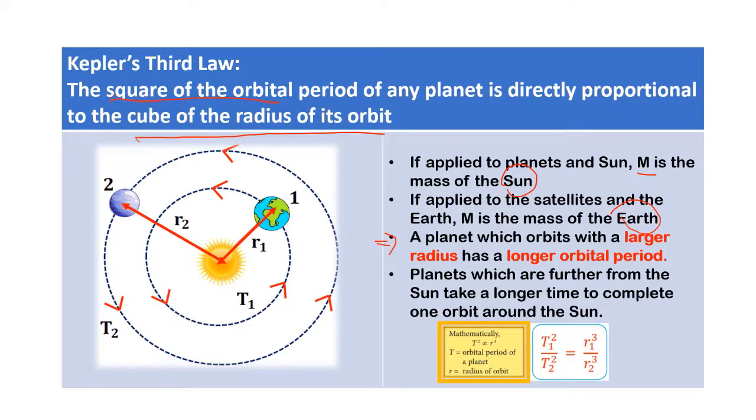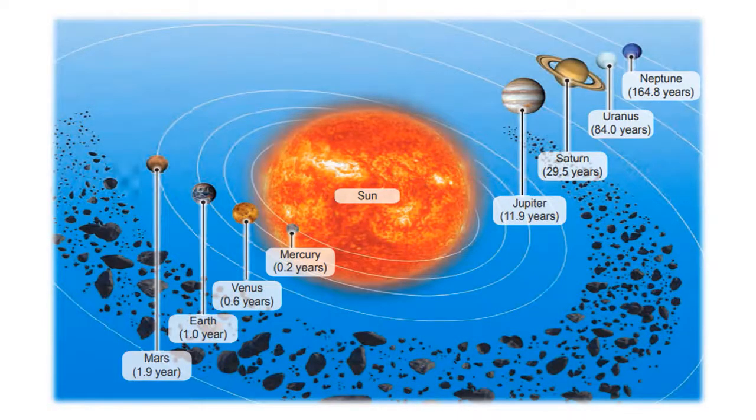Or we say, the period increases with radius. The ratio of the square of an object's orbital period to the cube of the semi-major axis of its orbit is the same for all objects orbiting the same primary. Then, we have the formula as shown below. This picture shows the time taken by different planets to complete one orbit around the Sun. We can see that a planet which orbits with a larger radius has a longer orbital period.